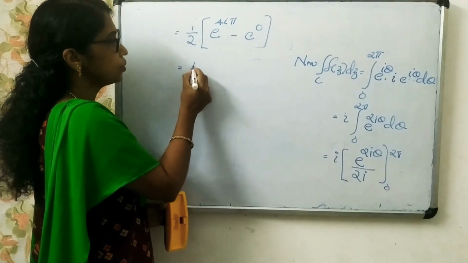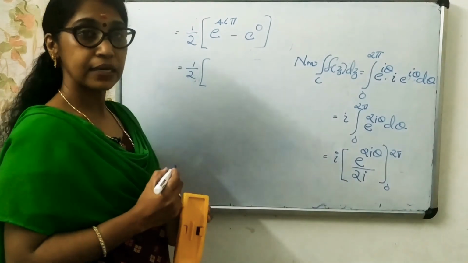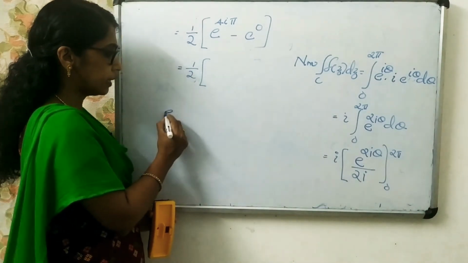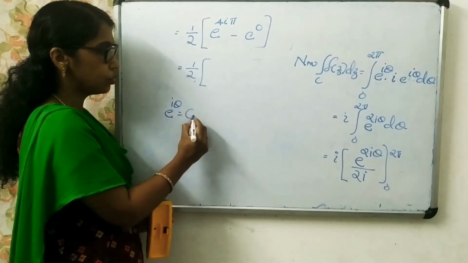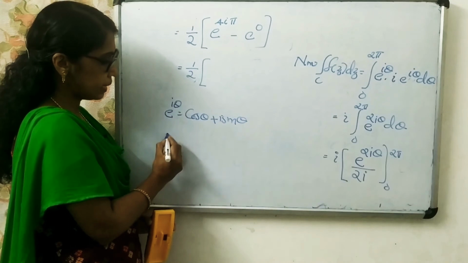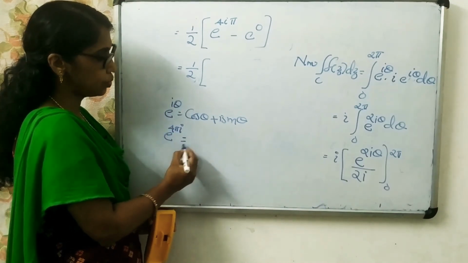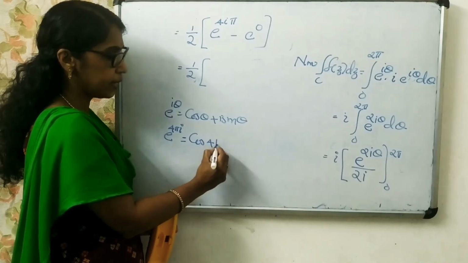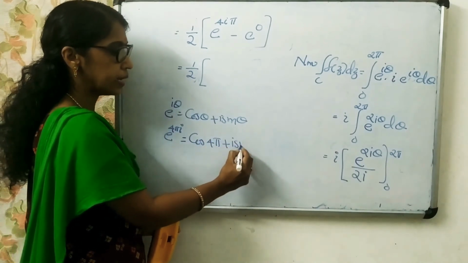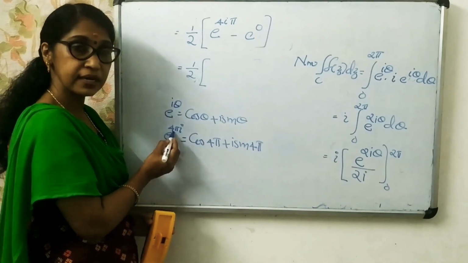This is equal to 1 by 2 into, what is e raised to 4 pi I? We know that e raised to I theta equal to cos theta plus I sin theta. Similarly, e raised to 4 pi I is equal to cos 4 pi plus I sin 4 pi, because here instead of theta comes 4 pi.